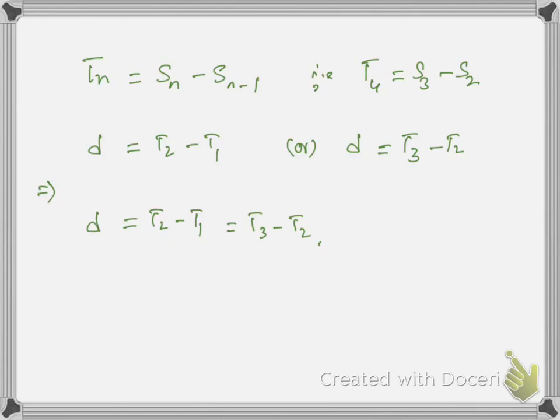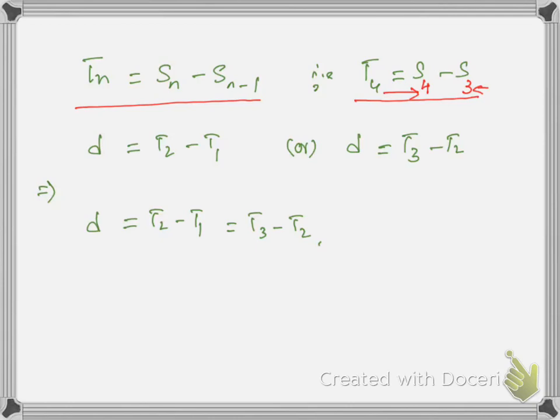Here are some important things regarding the AP, some important rules you can say. For example, if you want to find Tn with respect to Sn, you just need to write Sn minus S(n minus 1). You can understand this with respect to this example. If you are working for T4, you should subtract S4 and S3. This number should be the same and this number should be 1 less.